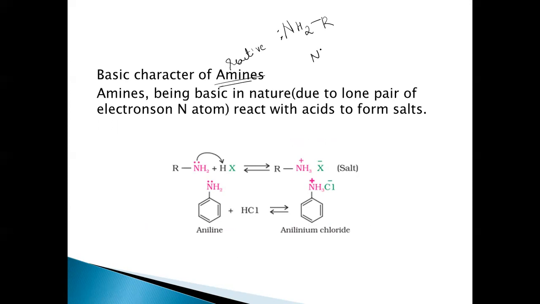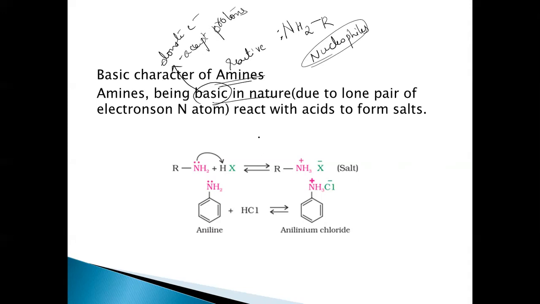They're acting as nucleophiles because of the lone pair of electrons on this nitrogen. In other words, they are basic in nature, right? What is basicity? Basicity is nothing but the ability to donate electrons or the ability to accept protons. Either way, it can be defined. The ability to donate electrons or accept protons.